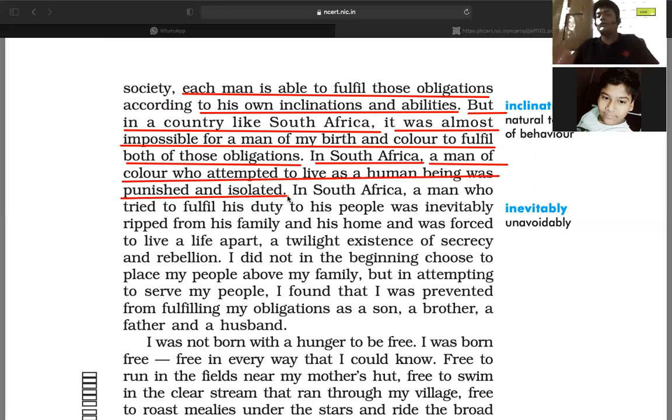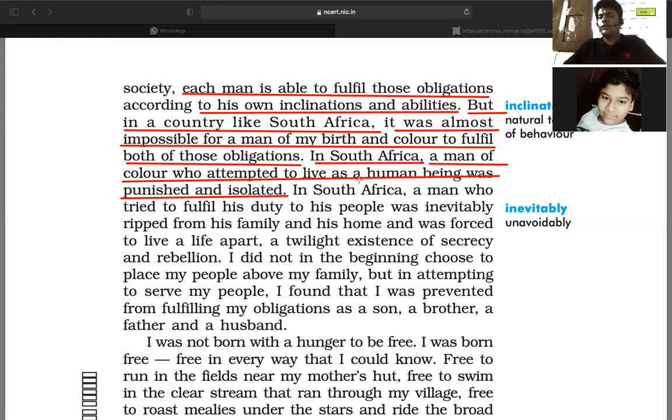So look into this particular line, where it is stated what a man of color faces. Sir, why can't that person fulfill both obligations, to his family and to his society and community? Why can he not do both?